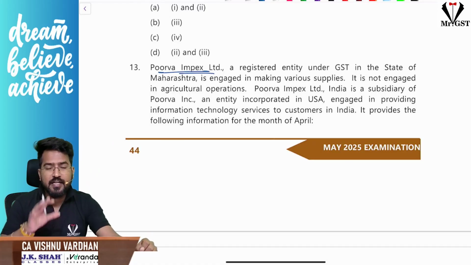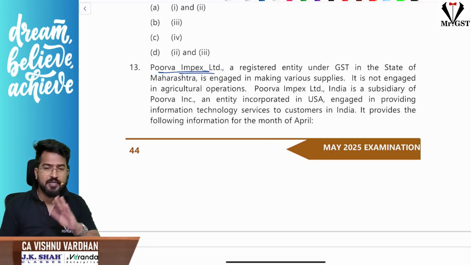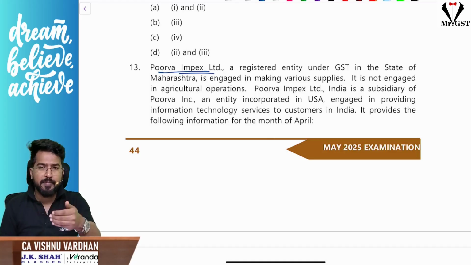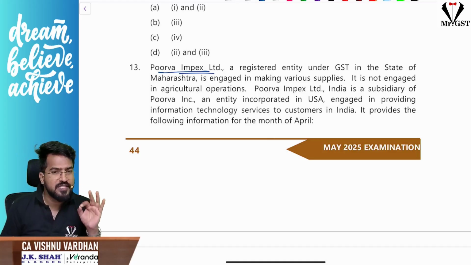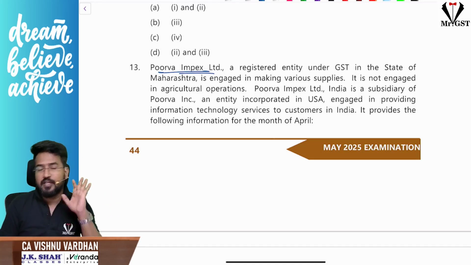Sir, we should understand who this fellow is. Sir, Purva Impex Limited is a company. Why should we identify who the taxpayer is? You know, in RCM and exemptions, in certain cases based on body corporate, non-body corporate, partnership firm, all these things, the provisions will change. The taxability, exemption provisions, or RCM, FCM provisions will change. So you should be clear first in identifying who the taxpayer is here.